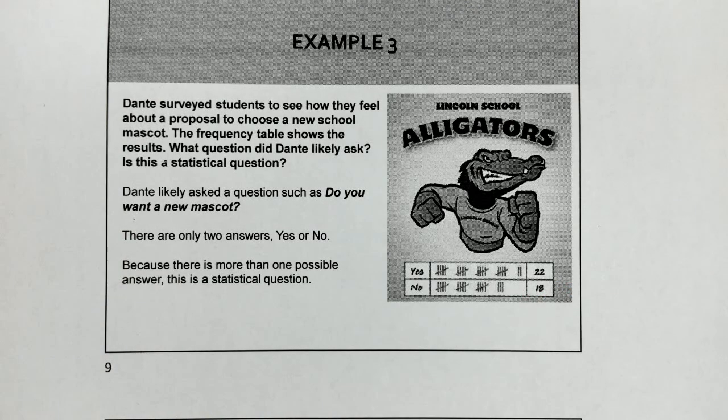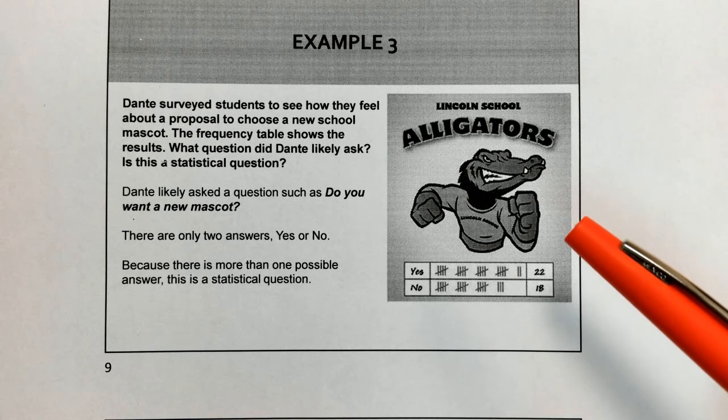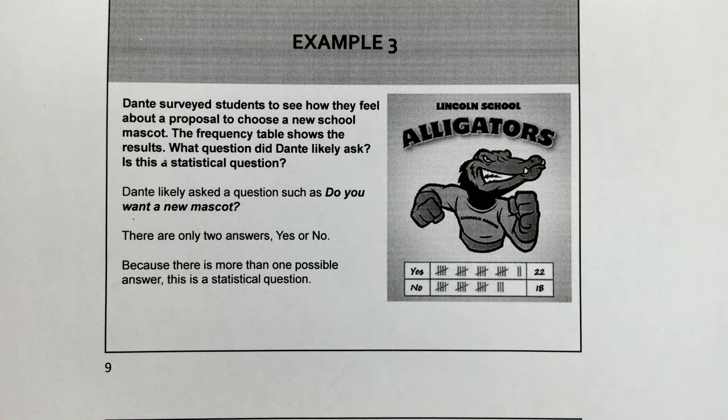The book says, do you want a new mascot? And the answers to that are yes or no, but everyone might respond differently. So there's more than one possible answer here, and it's statistical, so that would be a good question. You could also say, do you like our school mascot? Maybe they're already the alligators. Do you like the school mascot? Do you want to change our school mascot to the alligators? So there are many options for this example.